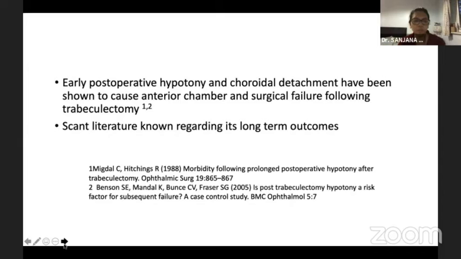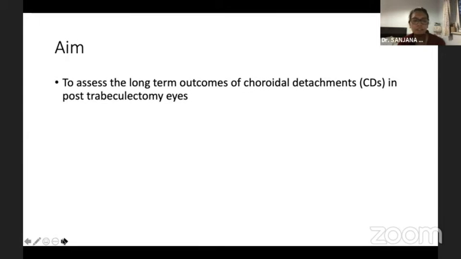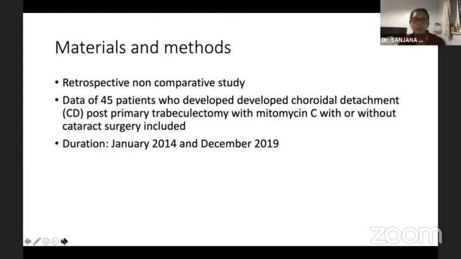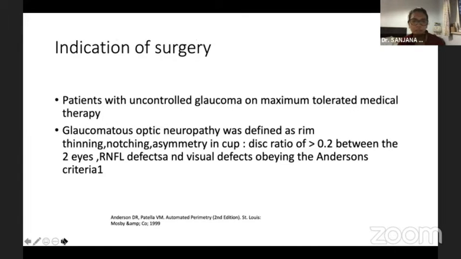Early postoperative hypotony and choroidal detachments have been shown to cause shallow anterior chamber and surgical failure following trabeculectomy, yet there's scant literature regarding long-term outcomes. We hence aim to assess the long-term outcomes of choroidal detachments in post-trabeculectomy eyes. This was a retrospective non-comparative study where data was retrieved from 45 patients who developed choroidal detachment post-trabeculectomy, either primary trabeculectomy with mitomycin C or trabeculectomy done along with cataract surgery. The duration was between January 2014 and December 2019.